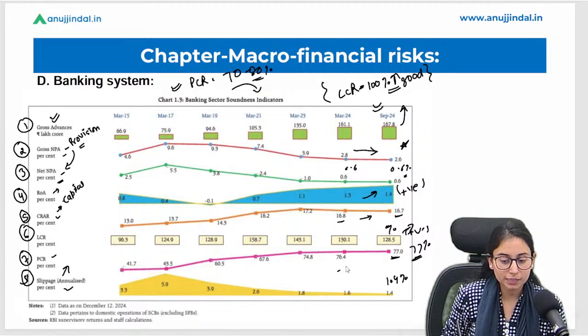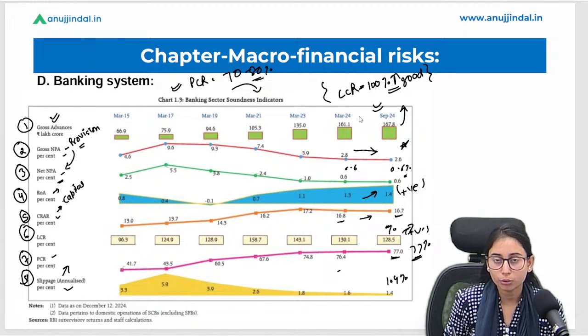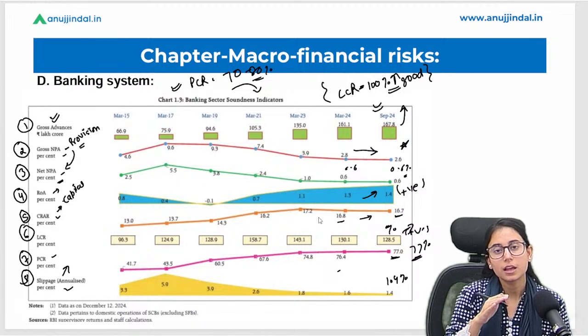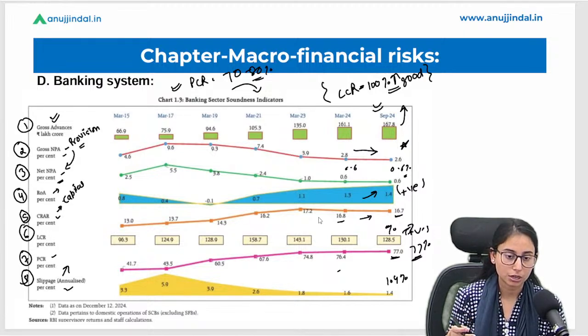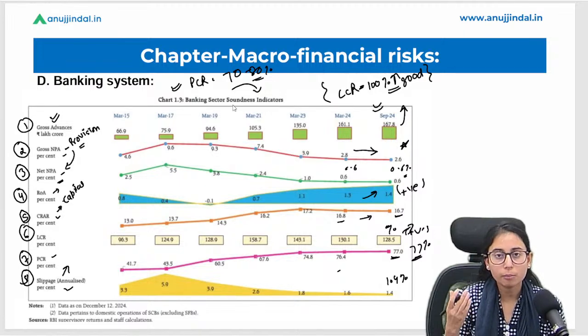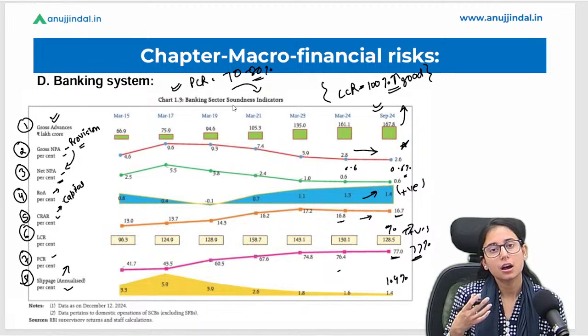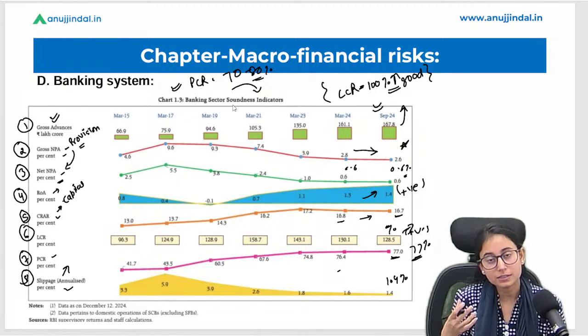It was 1.6% in March 2024. So we can see a slow decrease in the slippage percentage, which is again a good point. From this chart we can say the overall banking system is stable enough and financially resilient enough to deal with a crisis.